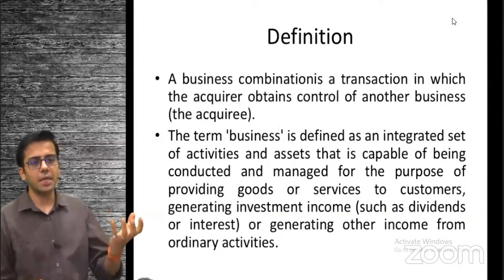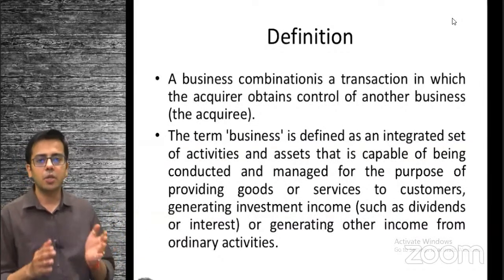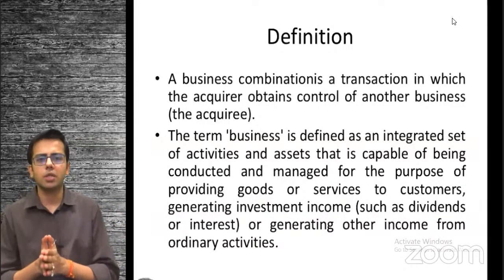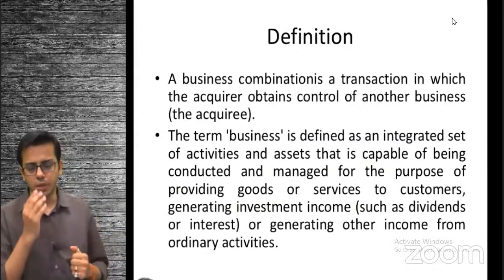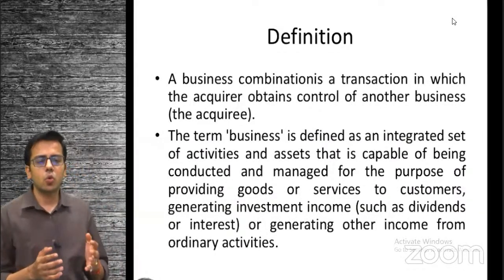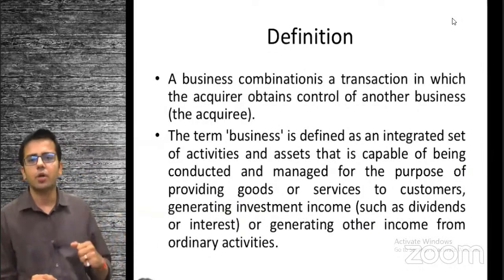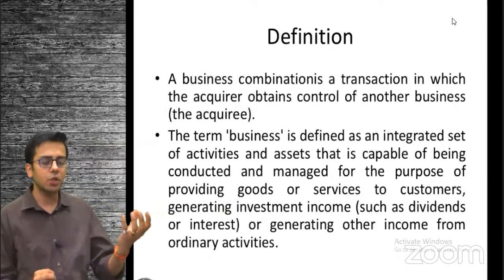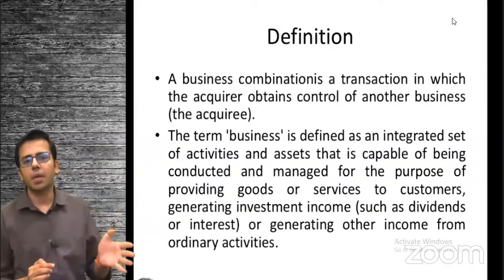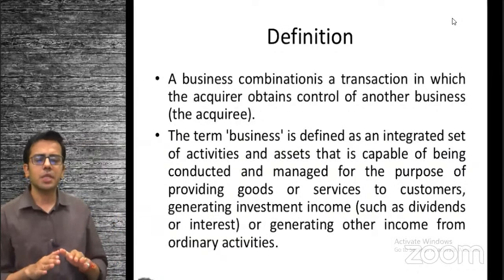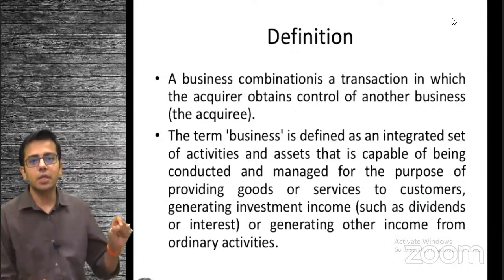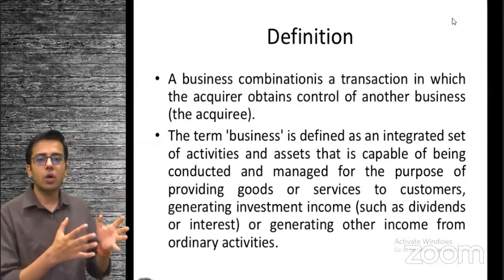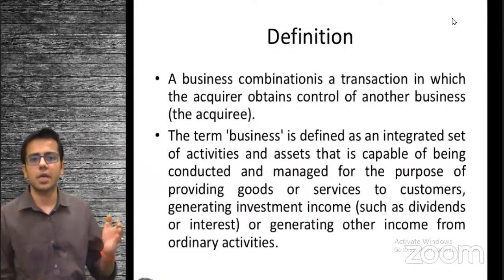Then we consider that you are buying a business and it has to be governed by two standards. Initially, Indian Accounting Standard 103 Business Combinations and subsequently by Indian Accounting Standard 110 Consolidation. So whenever you acquire control of any business, it could be a separate entity or a part of the entity which constitutes a separate business in itself, then we apply this standard. This standard first defines what is business, because if it does not satisfy the definition of business, what you are acquiring will not be governed by Indian Accounting Standard 103.